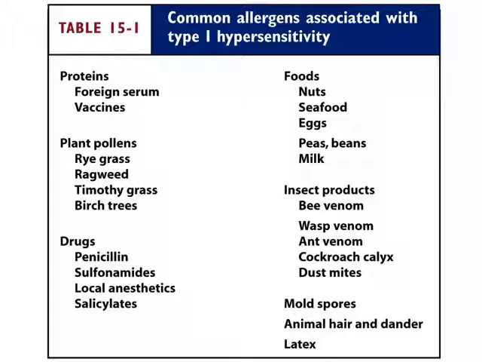Insect products like bee venom, wasp venom, ant venom, cockroach calyx and dust mite can lead to hypersensitivity. Apart from that, mold spore, animal hair and dander and latex can also lead to type 1 hypersensitivity.